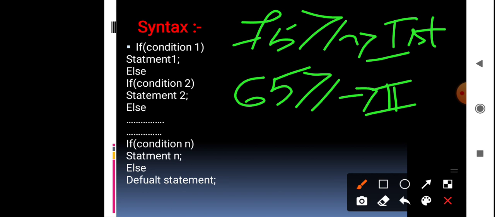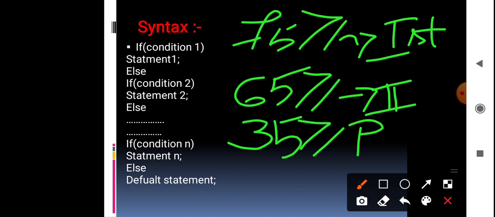If a student secures 35 marks or more, the student will be considered pass. If he doesn't secure any of these marks, below 35, the student will be what? Of course he will be fail. Is it right?